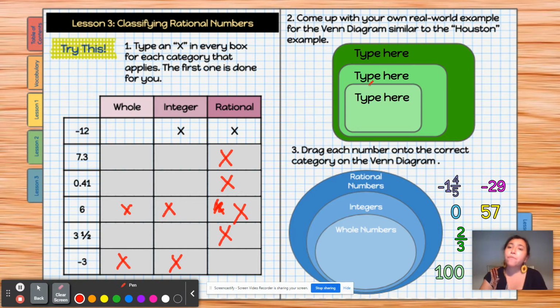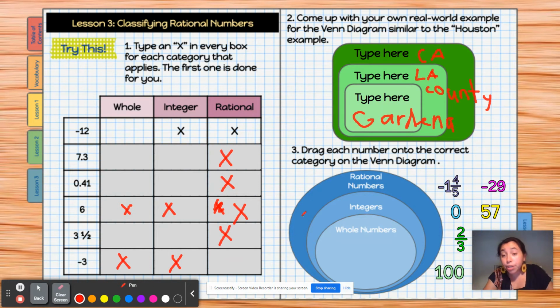Now come up with your own Venn diagram. Well, I'm going to go ahead and let's do California, CA for California. I'm going to do LA County. And then here we have Gardena. There we go.